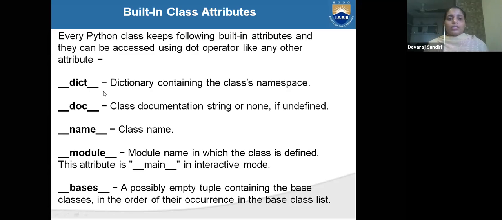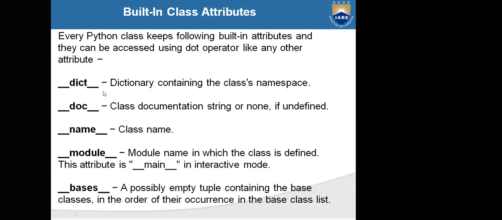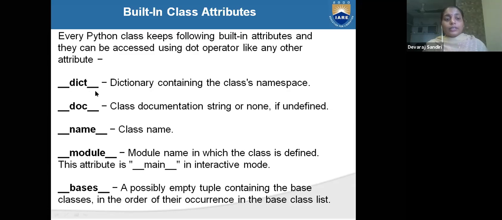See, underscore underscore dict underscore underscore. This is calling all the dictionary functions contained in the class namespace. Doc means the class documentation string, or none if undefined. If you do not define it, it will be none. If you define it, it will show as the documentation. Name means only the class name.